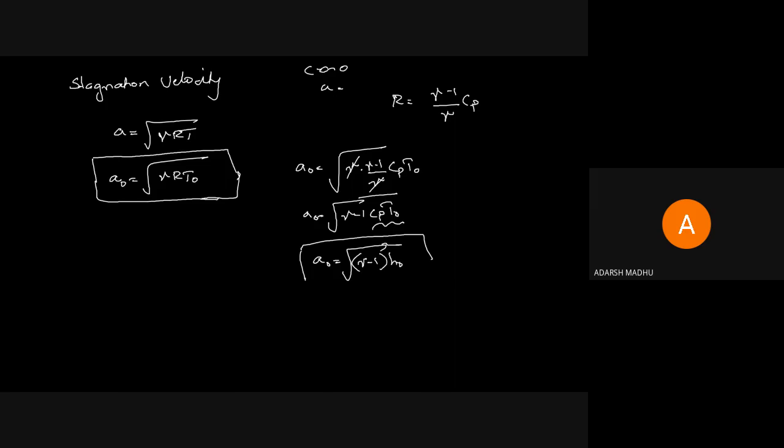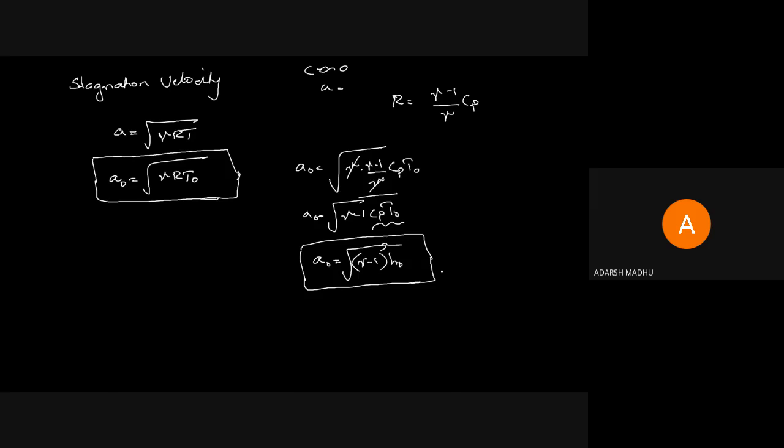If the stagnation enthalpy H naught is given and you want to find the value of A naught, that is the stagnation velocity, you can take this equation. Gamma will be a constant value, 1.4 or 1.3. Basic problems will be asking for either gamma 1.4 or gamma 1.3.